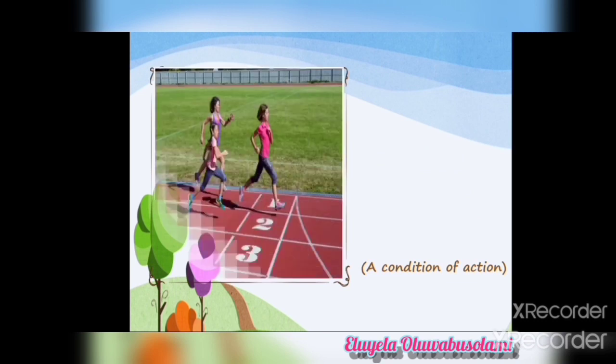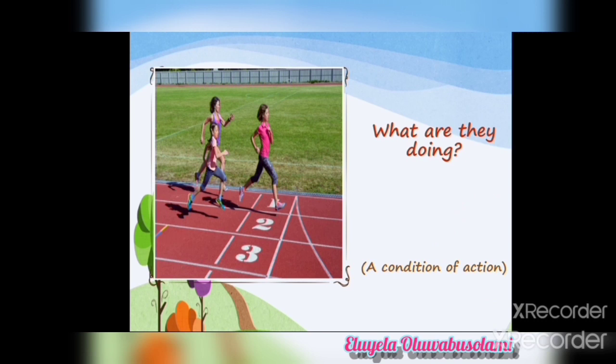Now, in this next picture, if you look at these people, what are they doing? They are running. Running is the verb in that sentence, and it indicates a condition of action.